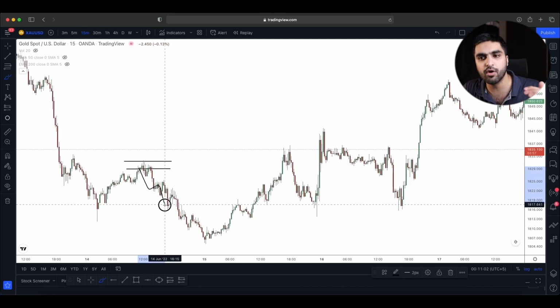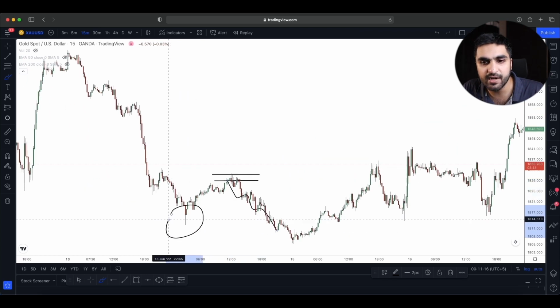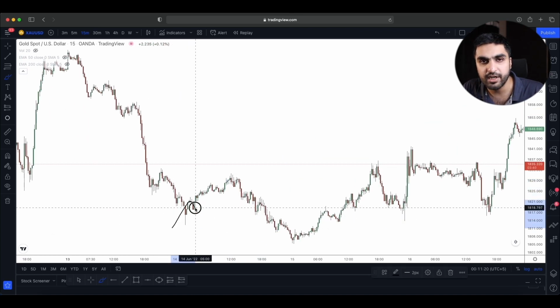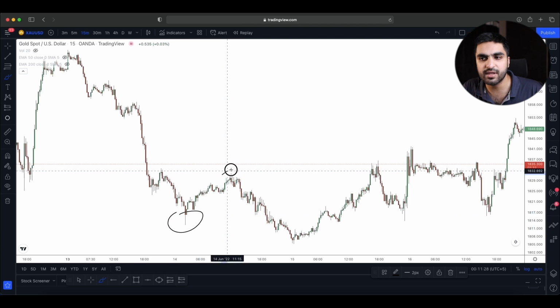The reason being, just look at this movement after the market started to drop. It was slowly going to the downside. So when there was a lot of supply, why is the market slowly going to the downside? Same case with the demand level as well. If there was a lot of demand, then why did the market move up little by little to the upside? So that means we are not going to consider this kind of demand zone and this kind of supply zone.